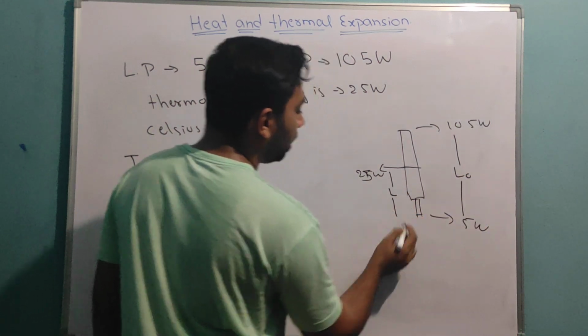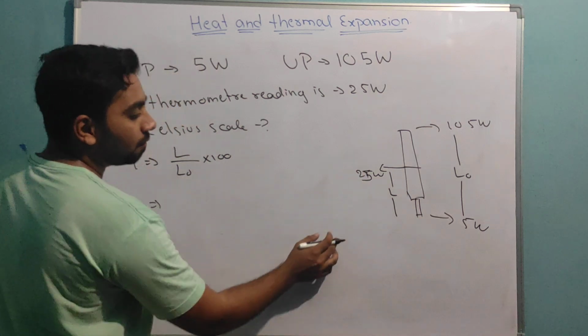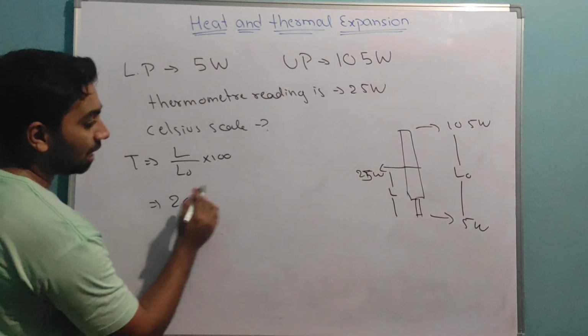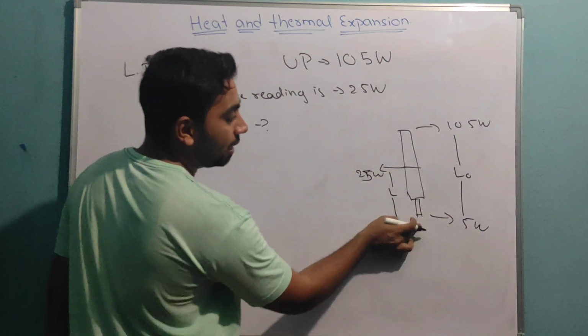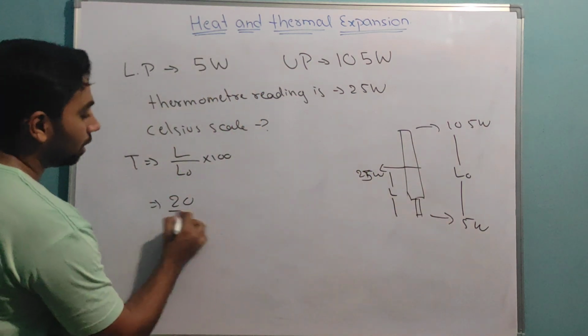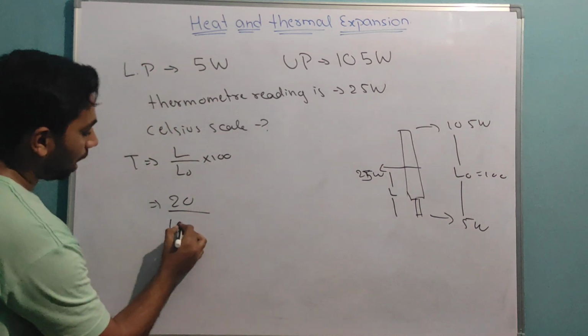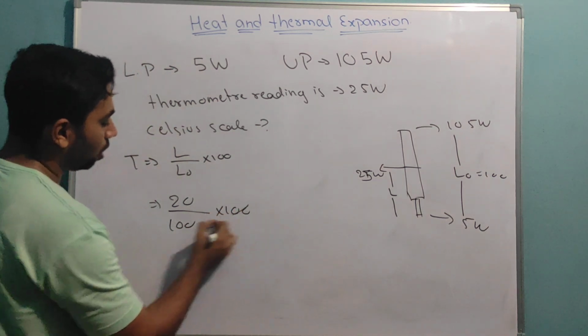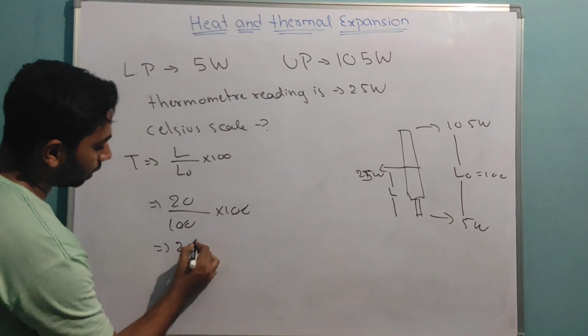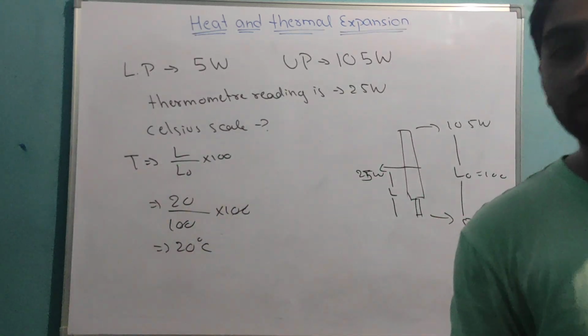This length is L. If I substitute here, my L value is 20, because it is reading from 5. Divisions are 100. Reading from 5, which is 20, divided by the number of divisions, which is 100, into 100. So 100 cancels. I get 20 degrees Celsius. Which method you want to use depends on you, but use any method. Okay, fine. Take note.